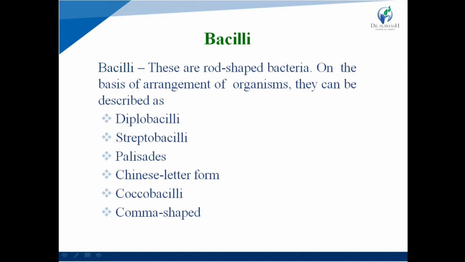So bacilli are rod-shaped bacteria, and on the basis of their arrangement they can be described as various types. All the types we will discuss in the next slide via schematic representation.